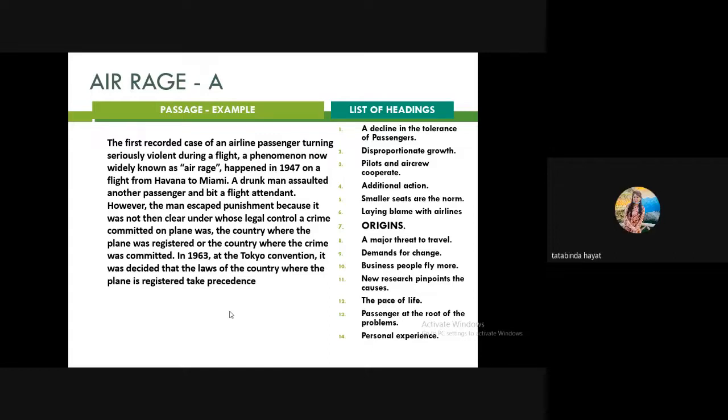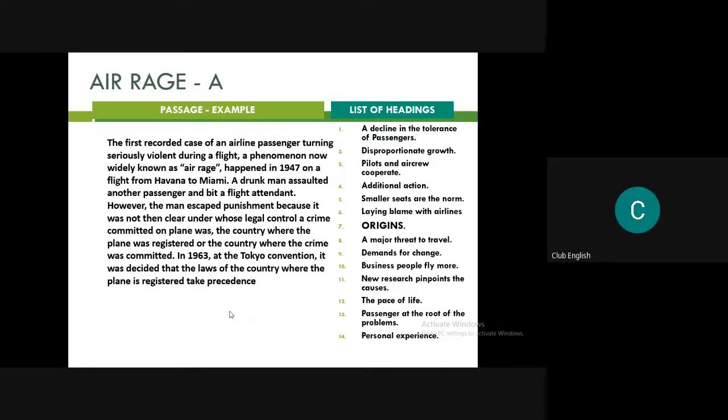The first recorded case of an airline passenger turning seriously violent during a flight, a phenomenon now widely known as air rage, happened in 1947 on a flight from Havana to Miami. A drunk man assaulted another passenger and beat a flight attendant. However, the man escaped punishment because it was not then clear under whose legal control a crime committed on a plane was, the country where the plane was registered or the country where the crime was committed. In 1963, at the Tokyo Convention, it was decided that the laws of the country where the plane is registered take precedence.